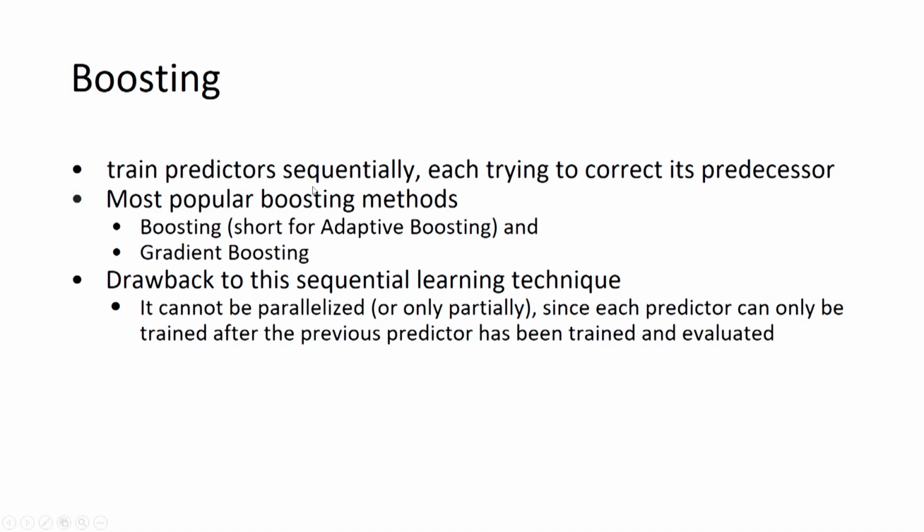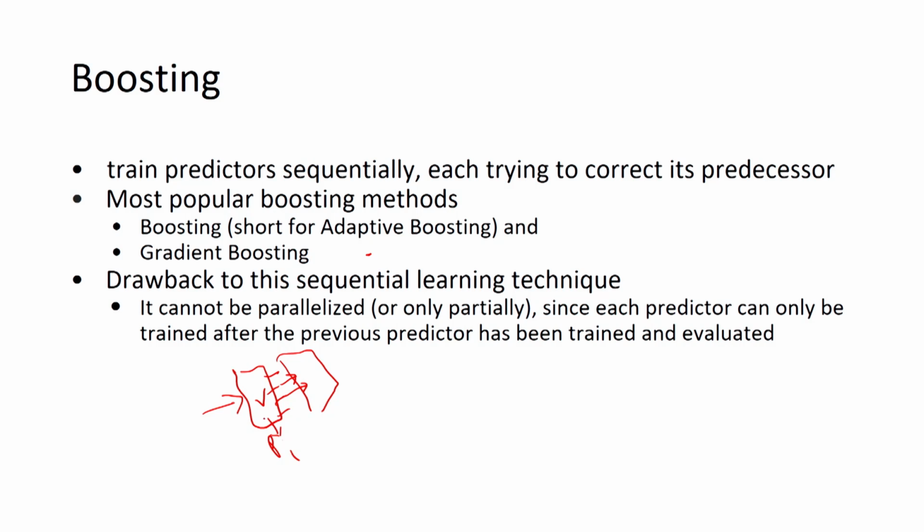Here, suppose we have three predictors. The first predictor is trained by providing the training data set, and we get its output for all the instances. Then to the second predictor we provide only those instances for which the output was wrong in the case of P1.